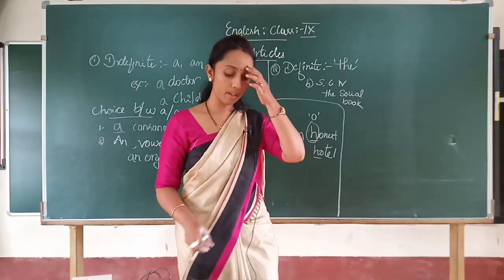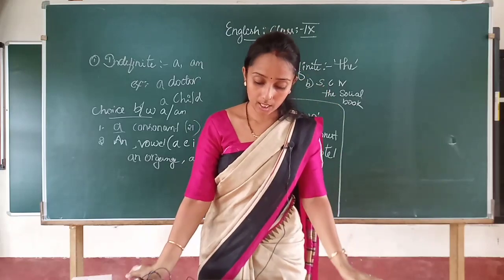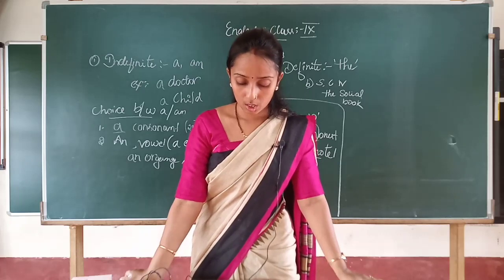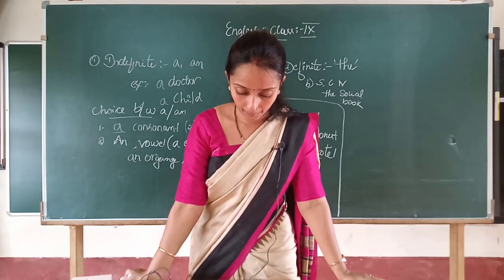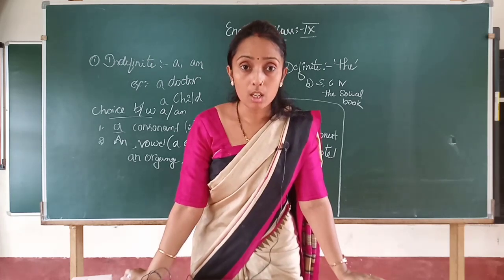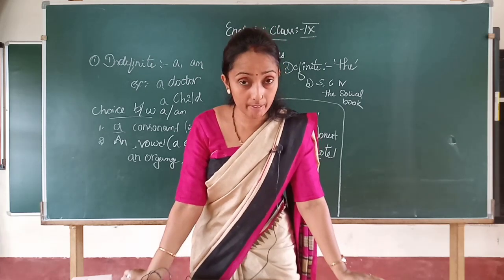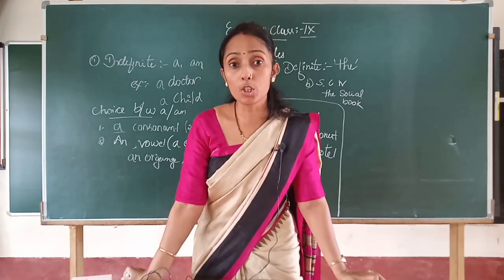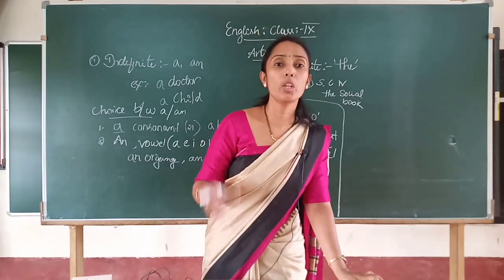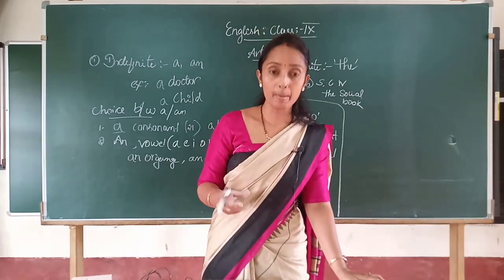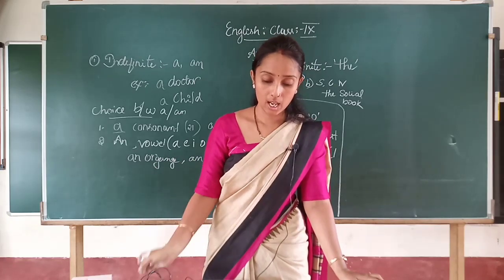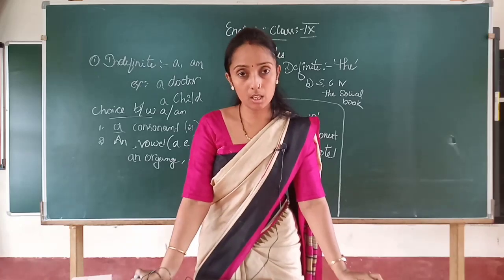So which can be counted, and so the can be used before a singular countable noun, then a plural countable noun. Is it clear why I am stressing here? Plural countable noun. Books, in the sense more than one. So countable, which can even be counted. So plural countable noun. And uncountable noun.